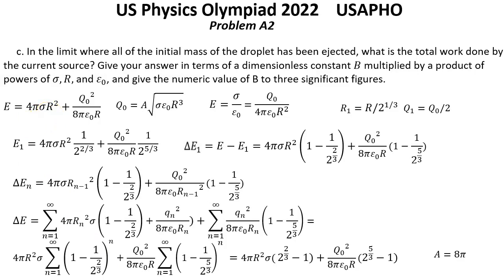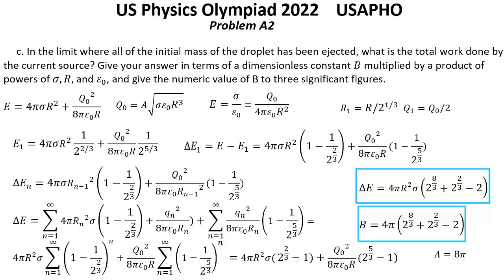In that case, the total energy received from the current source was this one, and the coefficient beta was 4 pi multiplied by 2 to the power 8 over 3 plus 2 to the power 2 over 3 minus 2. That was the correct solution for question C.